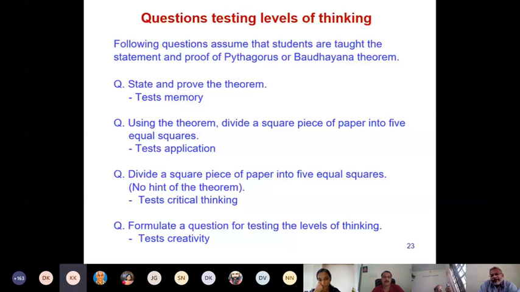In assignments, you can give questions. You will find, in fact, I have done this. Whatever I'm talking about, I have tried myself. See, there will be few students in the class who have intrinsic interest in the subject. They will really like to solve those problems, and they will come with answers to the solution. Maybe one or two. That's fine. But that way you are able to detect who are the students who are very much getting interested in your subject. It's a very nice and simple way to detect.